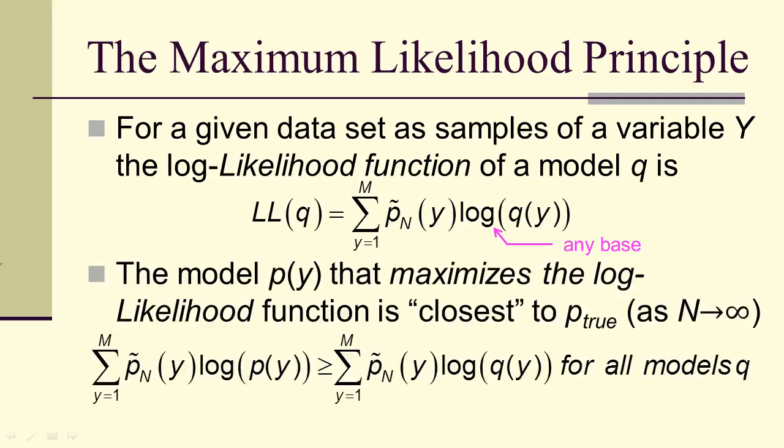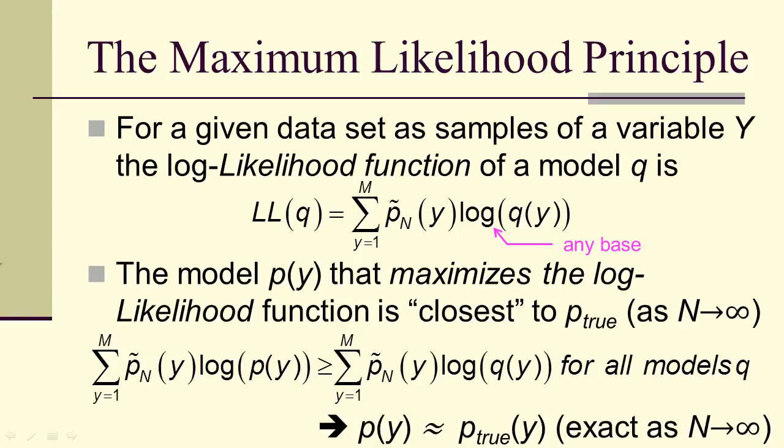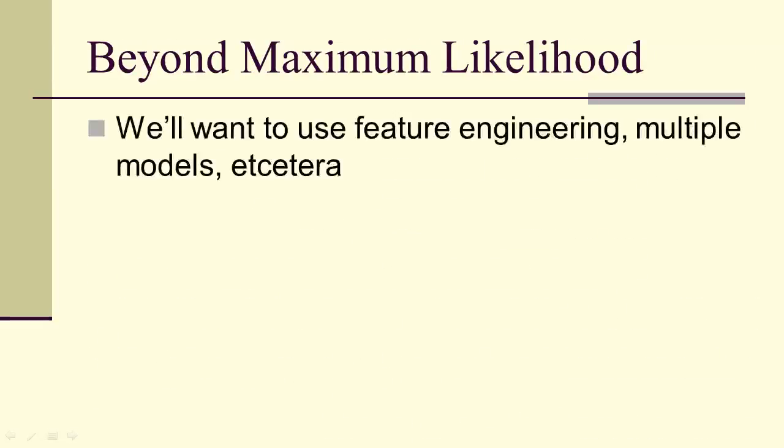The model p sub y that maximizes the log likelihood function is closest to be true. This is the maximum likelihood principle. This is as n goes to infinity. And what that says is if the log likelihood of p is greater than the log likelihood of q for all models q, then p is approximately the same as the true distribution, and it becomes exact as n goes to infinity. But we want to go beyond maximum likelihood.